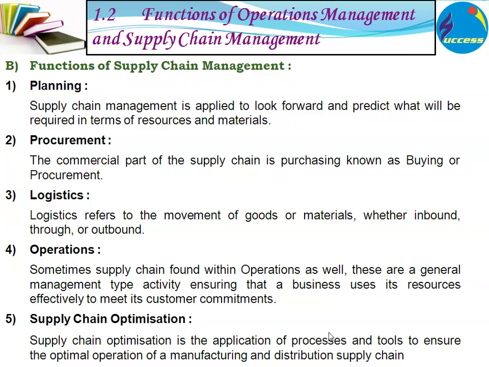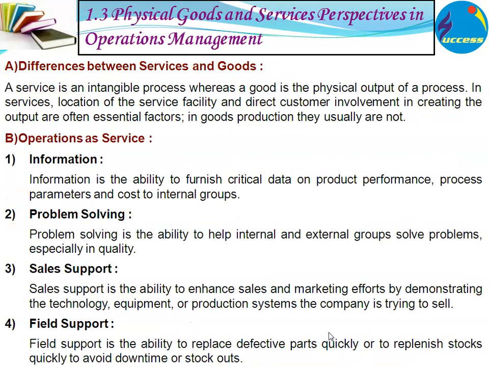Now, the functions of supply chain management. In supply chain management, there are various functions like planning, procurement, logistics, operations, and supply chain optimization. Now, what is the difference between services and goods? A service is an intangible process, whereas goods are a physical output of a process. In service, location of the service facility and direct customer involvement in creating the output are often essential, whereas in goods production, usually not.